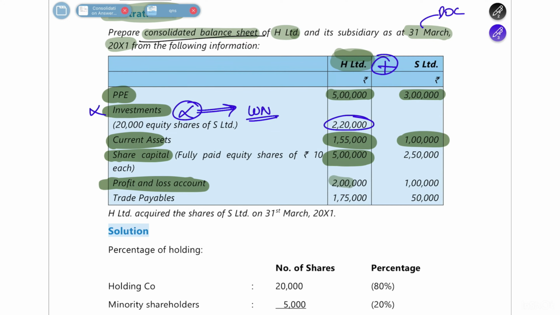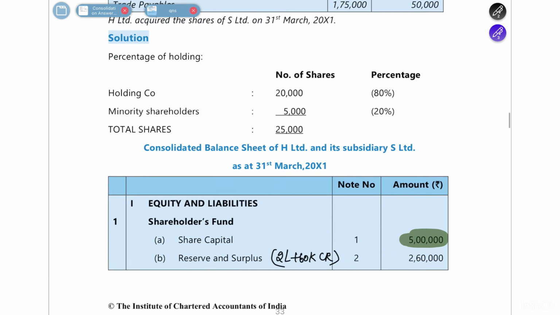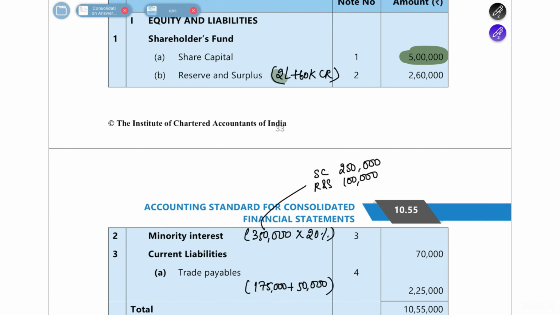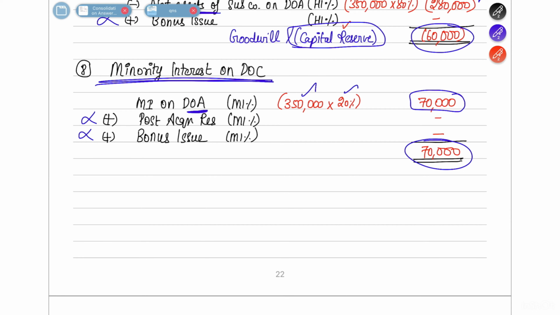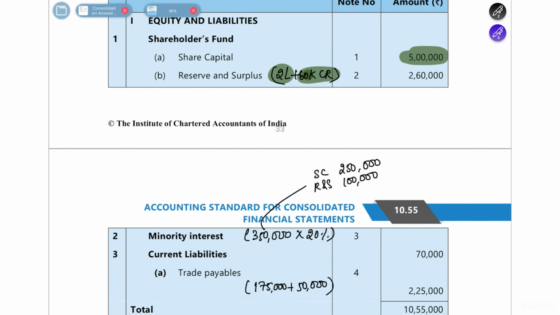Since there is no post-acquisition reserve, only the holding interest share will come here, which is 2 lakh, and plus you also created a capital reserve of 60,000 on the date of acquisition. So that also you have to show in your reserves and surplus in the consolidated balance sheet. If you do that, your total will be 2,60,000.